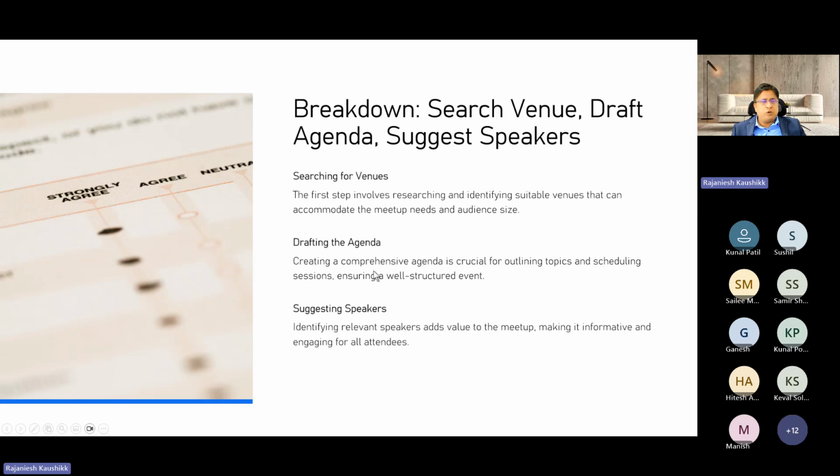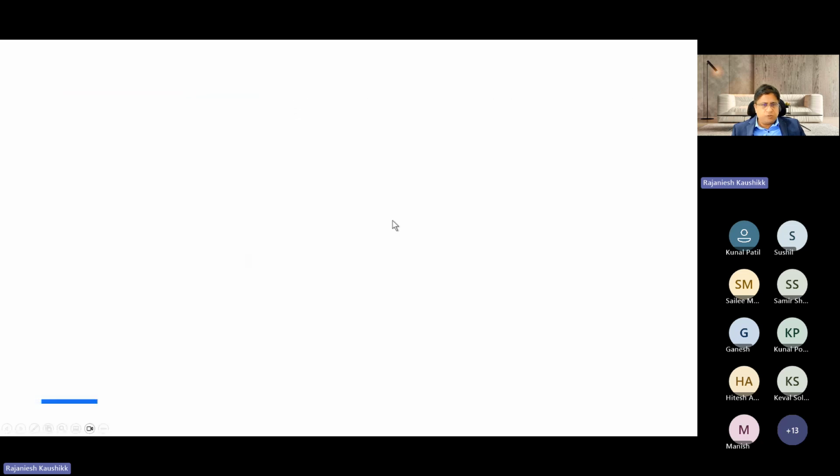Then you are going to draft the agenda, because without an agenda, it's very difficult to put together the whole AI meetup, right? So the AI agenda is very important. Based on the information you provide, it's going to outline the relevant topics and schedule the sessions in a well-structured event. And that is what we do, right? For example, for this same event you are attending, there was lots of hard work done by Nandeep and team, and they exactly follow these steps: searching the venue, drafting the agenda, and then suggesting speakers from the industry who are nearby or who have this interest. So this is what we are going to develop.